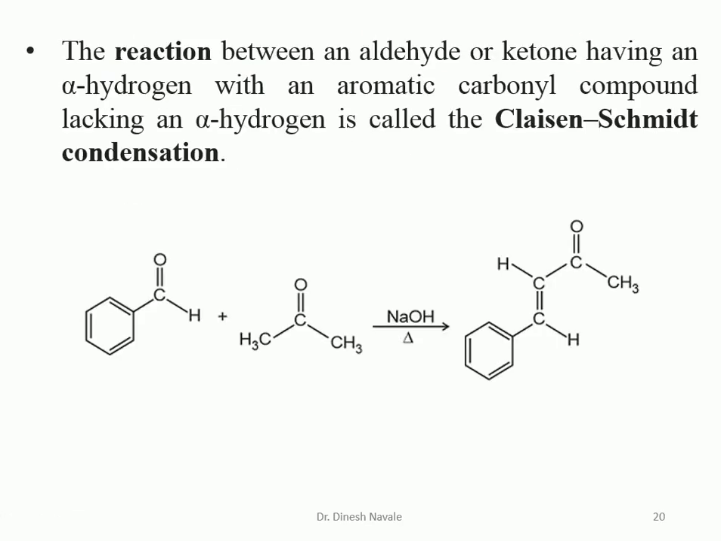So the basic requirement for the Claisen-Schmidt reaction is what? An aromatic aldehyde which does not contain an alpha hydrogen atom. On reaction with an aldehyde or ketone which contains an alpha hydrogen atom in basic condition, it will give the formation of an alpha beta unsaturated ketone, called the Claisen-Schmidt condensation. So the basic requirement is what? An aromatic aldehyde which does not contain an alpha hydrogen atom, and another one is what? It is the aldehyde or ketone which contains the alpha hydrogen atom.